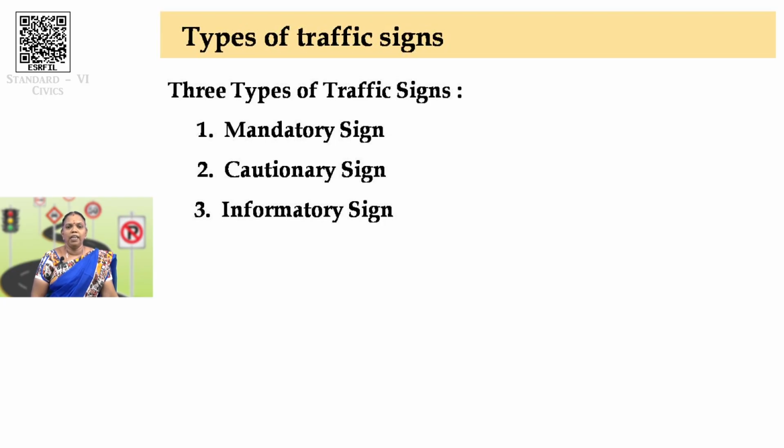Okay, there are three important types of traffic signs. First one is mandatory. Second one, cautionary. Third is informatory. Join me, repeat. First one is mandatory. Second one, cautionary. Third one is informatory. So, what is mandatory? It is actually a very important rule to be followed. Okay, the word mandatory is important.